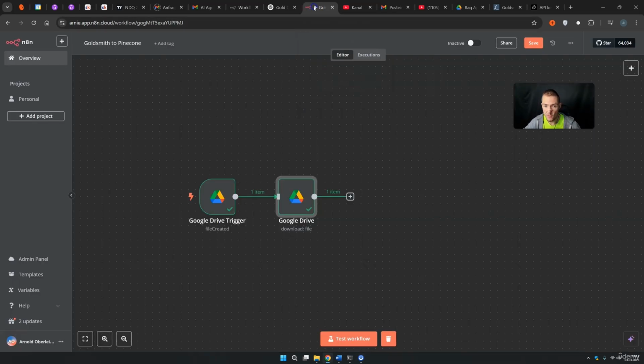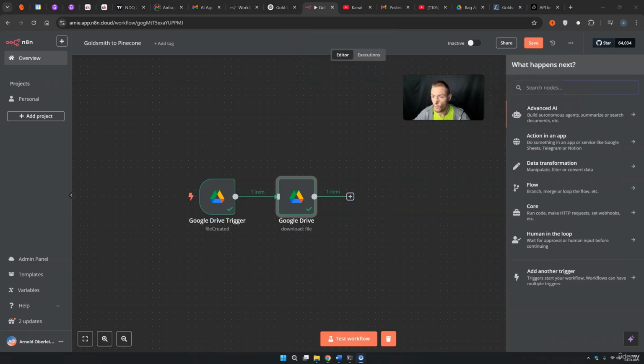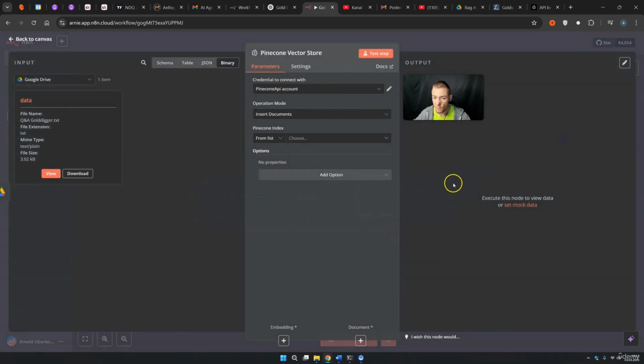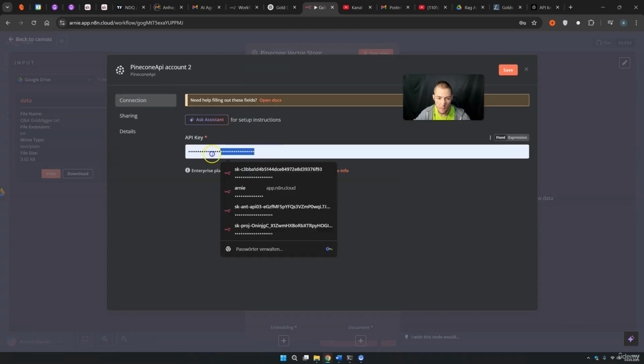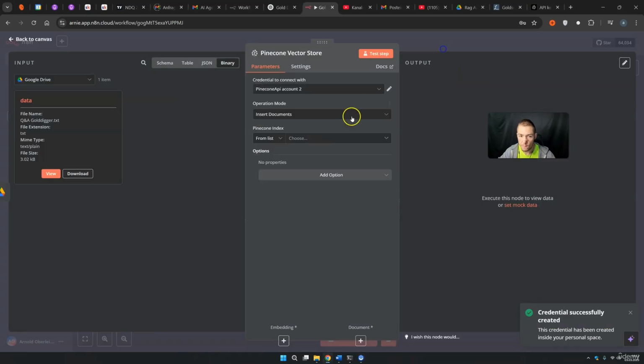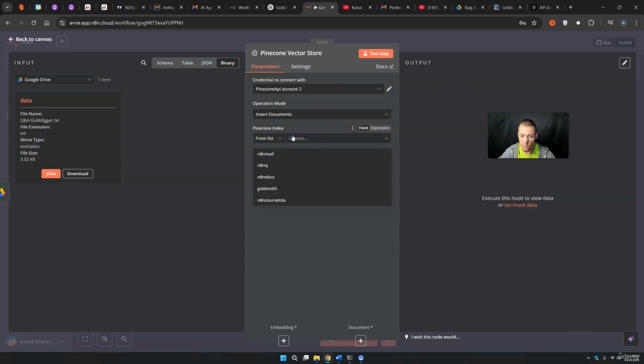Then we come back, of course, into n8n and we press plus because we need to go on with Pinecone. So we want to have the Pinecone vector store, add documents to vector store. You need to connect your API key, so let's just create a new one. We simply insert our API key, press save, and then we are hopefully connected. If you did this until now, congratulations, you do not have to do this. Operation mode is insert documents, of course. The Pinecone index we can choose from it. It's, of course, the Goldsmith. We want to have properties, we press on it, a Pinecone namespace. What I like to do is a Q&A. So the first thing is a Q&A. And right now we are done.